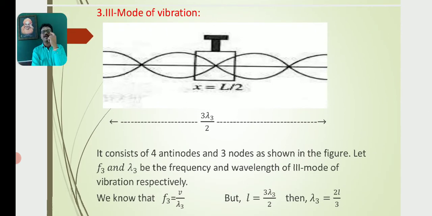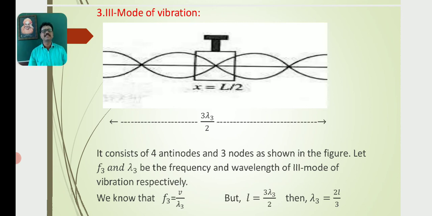So then the third mode of vibration. Just see the diagram, which consists of 3 loops, 3 segments: the middle 2 loops, then the left and the right. Totally the system consists of 3 loops, 3 segments. It consists of 4 antinodes and 2 nodes,